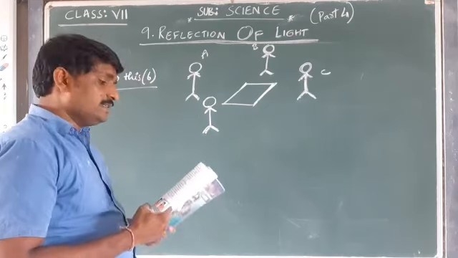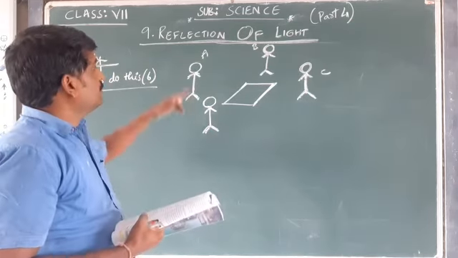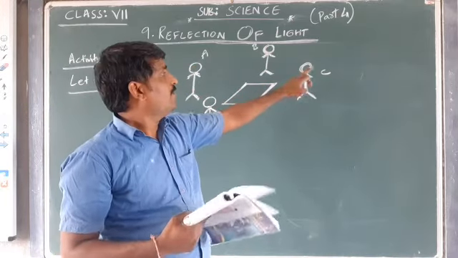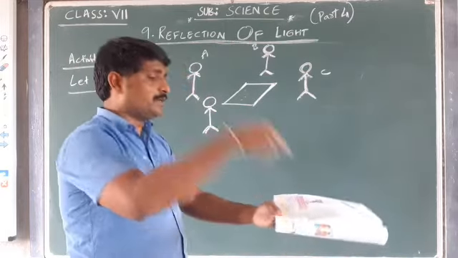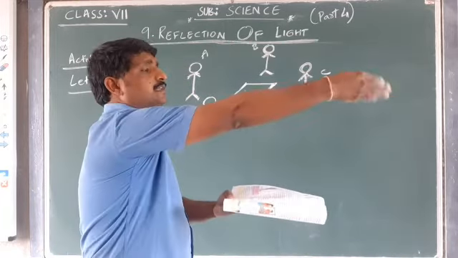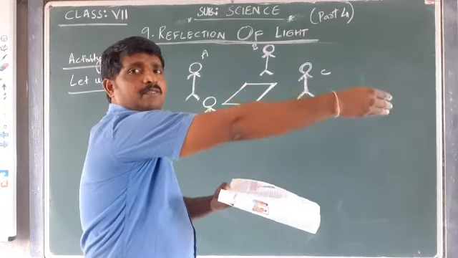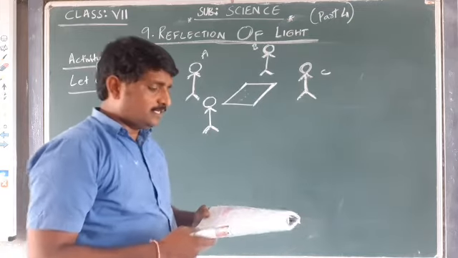Okay, your friends A and C are able to see the images of each other in the mirror. Friend A is able to see the image of C, and friend C is able to see the image of A in the mirror. When he is observing the other person standing on that side, I am able to see that person, and the person standing on the opposite side is able to see my face. Like that, you have to arrange the places.